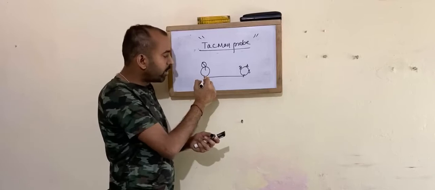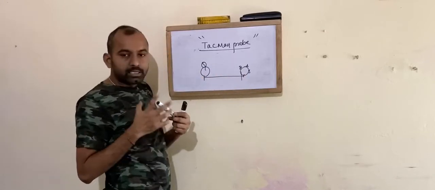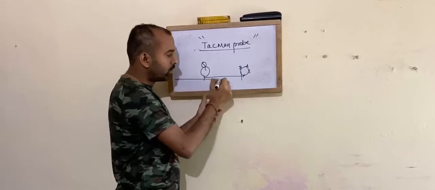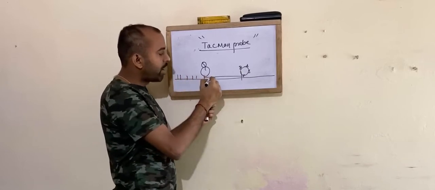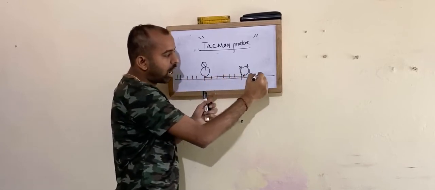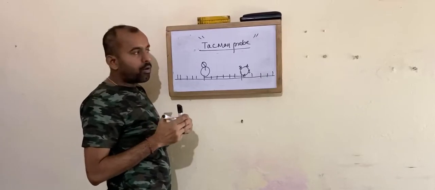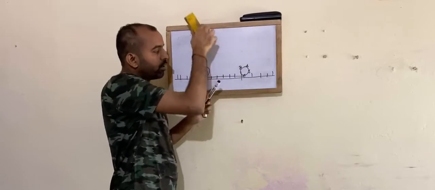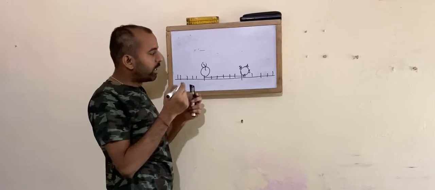Now this TaqMan probe binds to the DNA which is transcribed from the RNA of the virus. Now there are two strands of DNA. I will explain in detail.